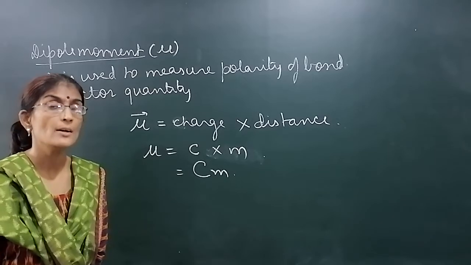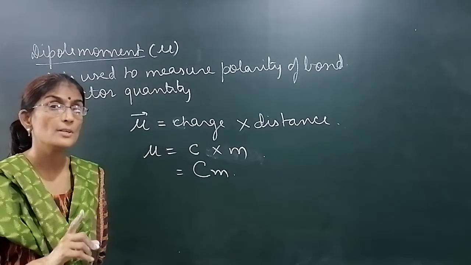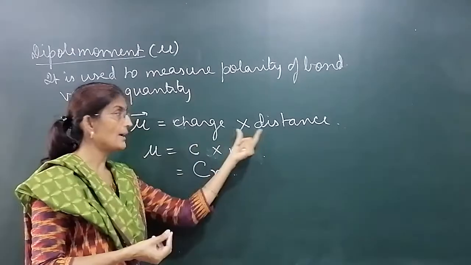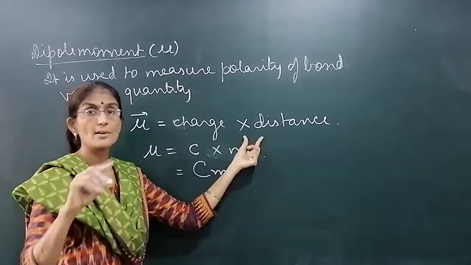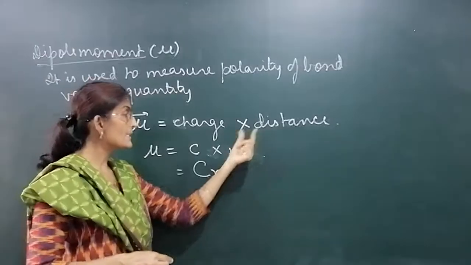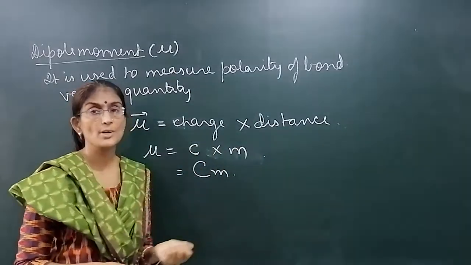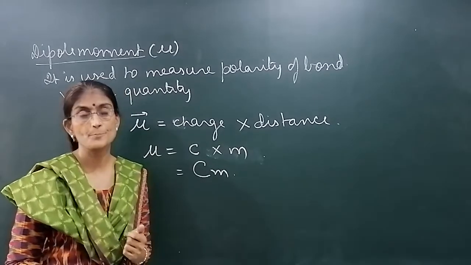So what is dipole moment? It is the product of charge acquired by the atom when it pulls the electrons and distance between the two atoms that are forming covalent bond. Distance measured in meter. This is in coulomb. So coulomb into meter is a SI unit for dipole moment.